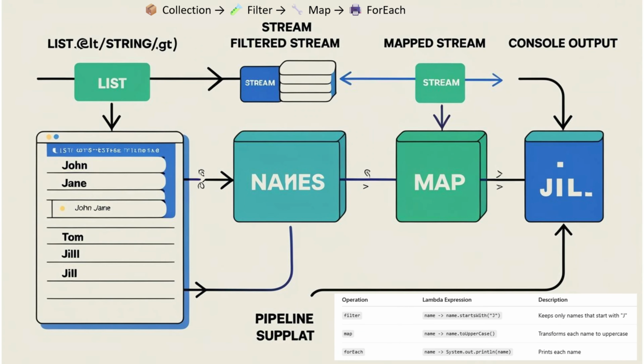The first thing is the collection that we take as an input. Second, it is going to filter it out. Third, it is going to map those particular elements, and then it is going to print them using the forEach. So there is a stream created from the list, and from that stream they are going to filter some elements. Then from that filter we generate a stream again, and from that stream we do some mapping that converts to uppercase, which gives an output as a stream. And on top of that, we perform a forEach, which ultimately prints it. So that is what happens internally.